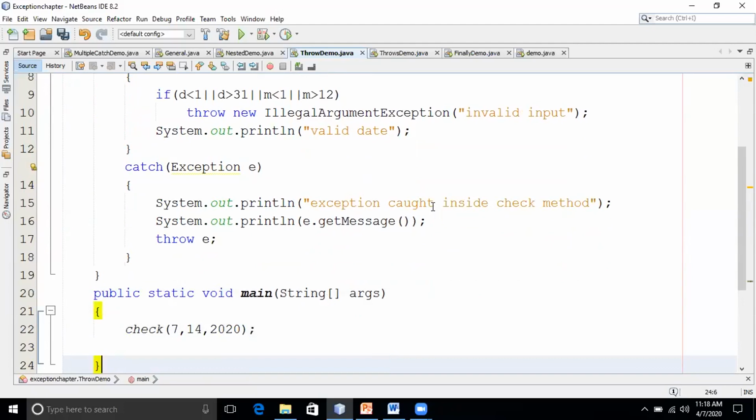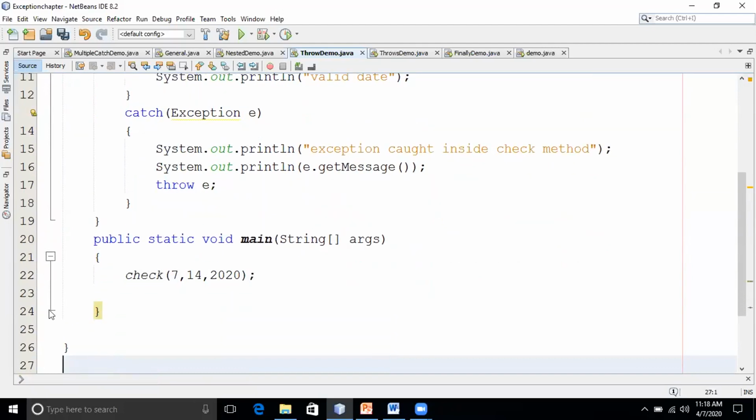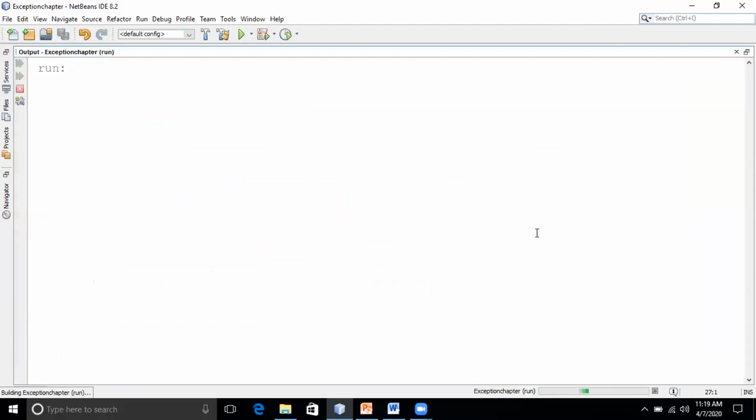The method is throwing the exception to whom? To the caller. Now, the caller should handle this exception. Who is the caller here? The main program. Yeah, main should handle it. If main is not handling, it will become what type of exception? Uncaught exception. So I'll just run this code.